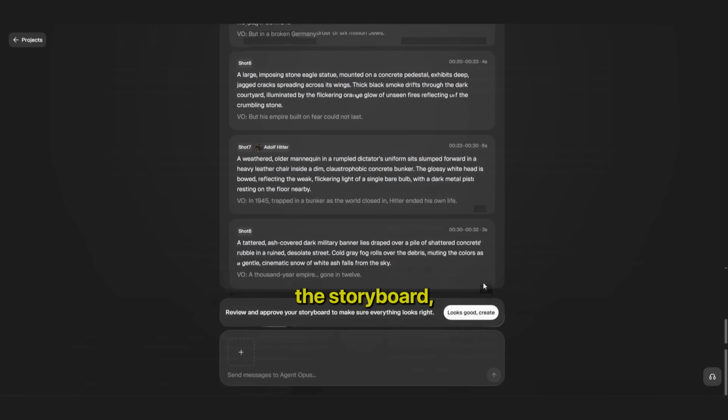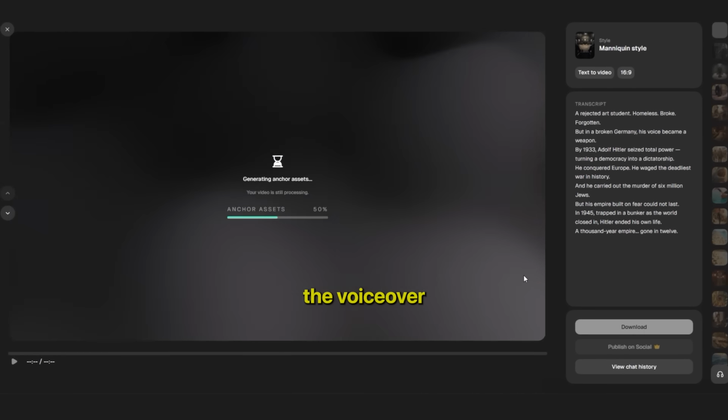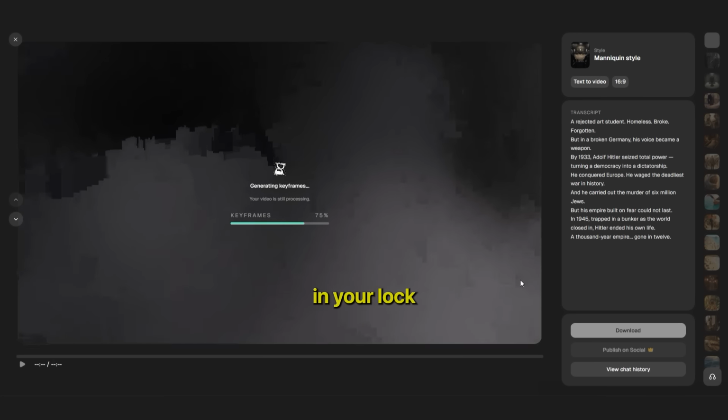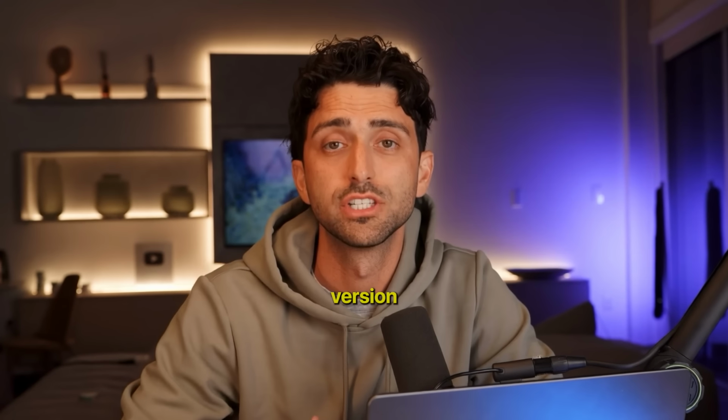So once you're happy with the storyboard, you can click Looks Good, Create. Then Agent Opus generates the voiceover and animates every shot in your locked style, and it stitches it all together. And I'm actually going to show you the raw version that it gave me.